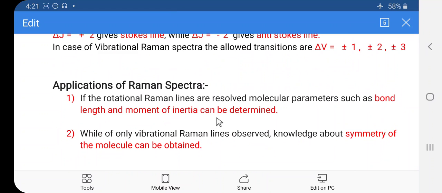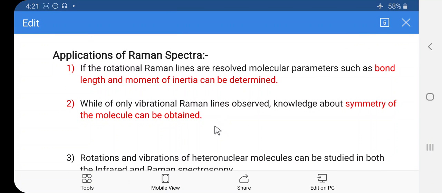Then the next point is the application of the Raman spectra. There are various applications of the Raman spectra, so let us consider them one by one. If the rotation Raman lines are resolved, molecular parameters such as the bond length and moment of inertia can be determined.